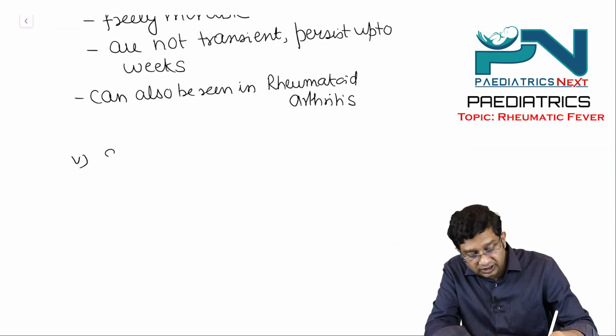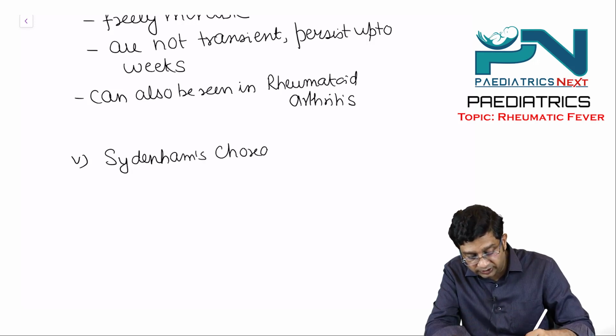The fifth major criterion is Sydenham's chorea, right?